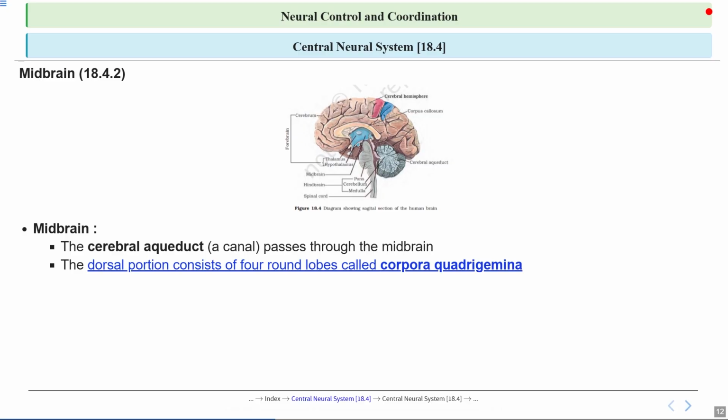Next, the dorsal portion of the midbrain has four rounded lobes, which are called corpora quadrigemina. Imagine these as four small bumps on the back of the midbrain. They play a key role in processing visual and auditory information, helping us react quickly to sights and sounds, like turning your head when you hear a sudden noise.